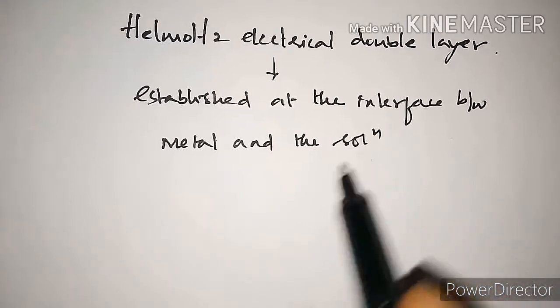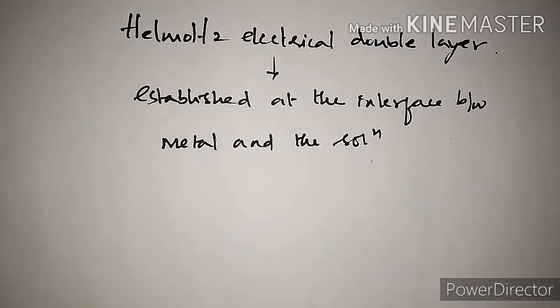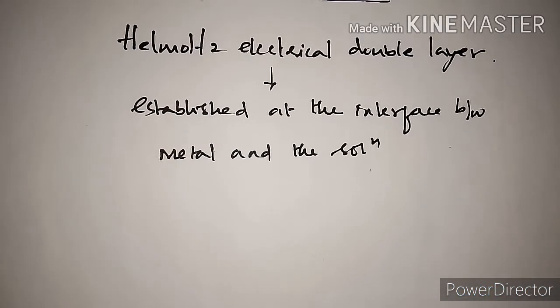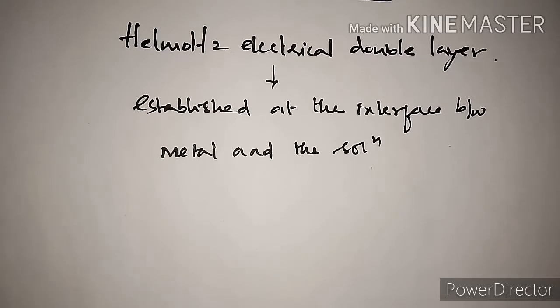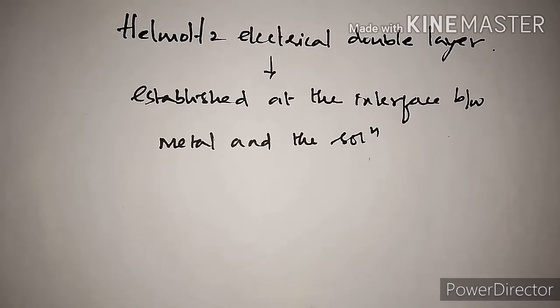So in between the metal and the solutions, there actually forms an electrical double layer, because metal carries one charge corresponding to the solutions. Solutions will have the metal ion, so the metal acquires one charge and the oppositely charged will be attracted by the ion. So this actually forms a double layer, and that double layer we call it as Helmholtz electrical double layer.